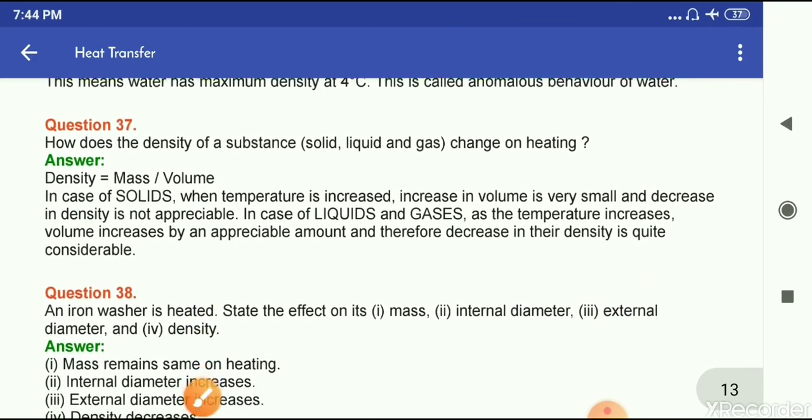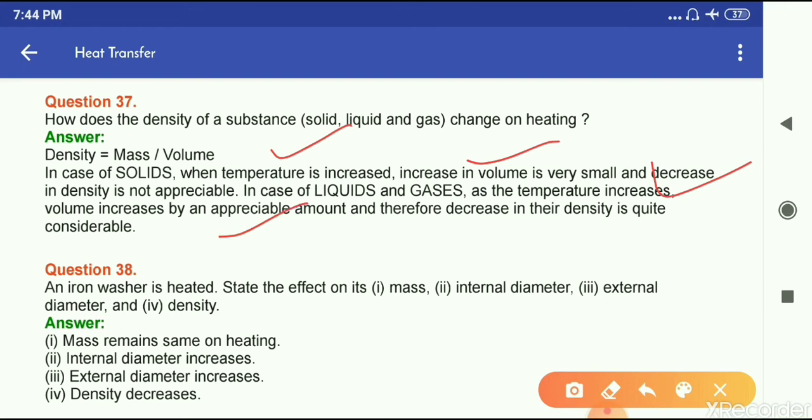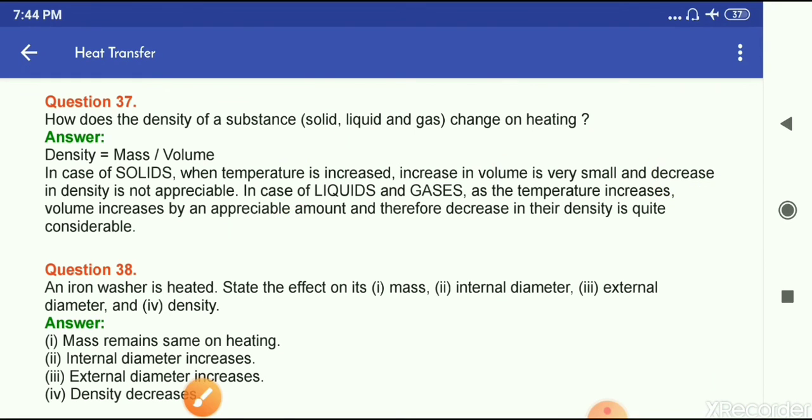Question number 37. How does the density of a substance, solid, liquid and gas, change on heating? Density is equal to mass upon volume. In case of solid, when the temperature is increased, the increase in volume is very small and the decrease in density is not appreciable. In case of liquids and gases, as the temperature increases, volume increases by an appreciable amount and therefore the decrease in their density is quite considerable.